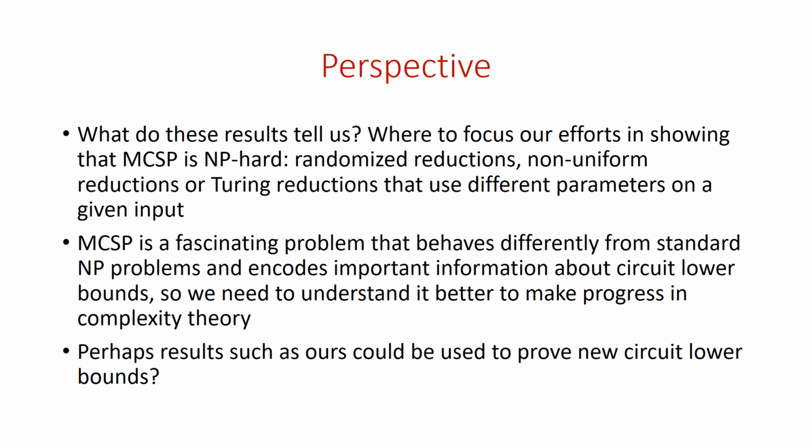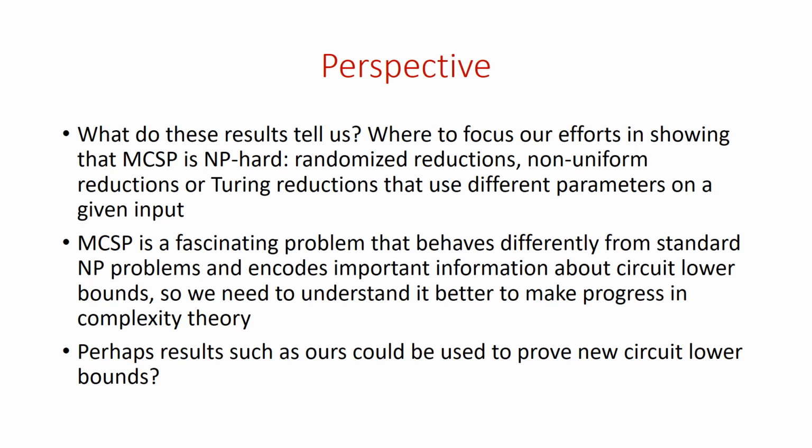So what do these results tell us? Just to give some perspective to finish up. So we know now that to focus our efforts on showing that MCSP is NP-hard, we should perhaps be considering even weaker forms of reduction: randomized reductions, non-uniform reductions, or if we're going to use deterministic Turing reductions, reductions that use perhaps different parameters on a given input.